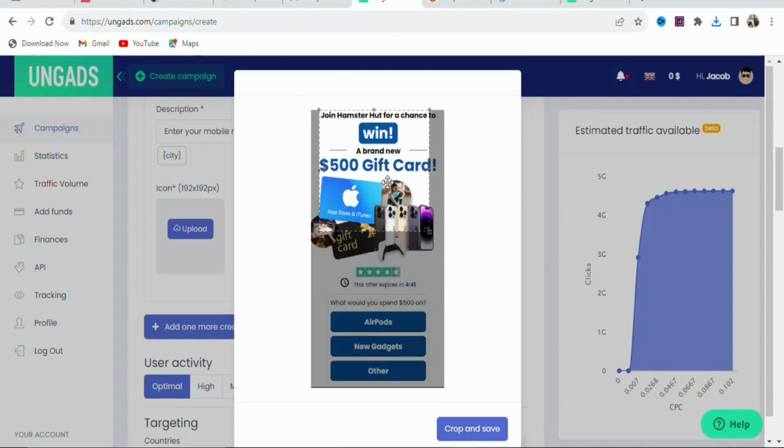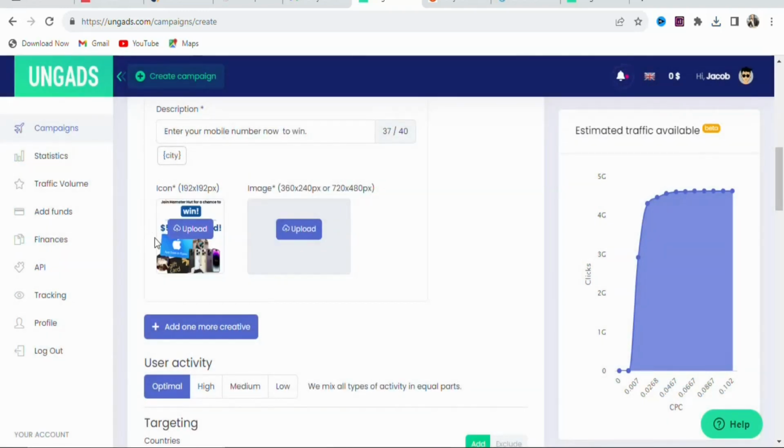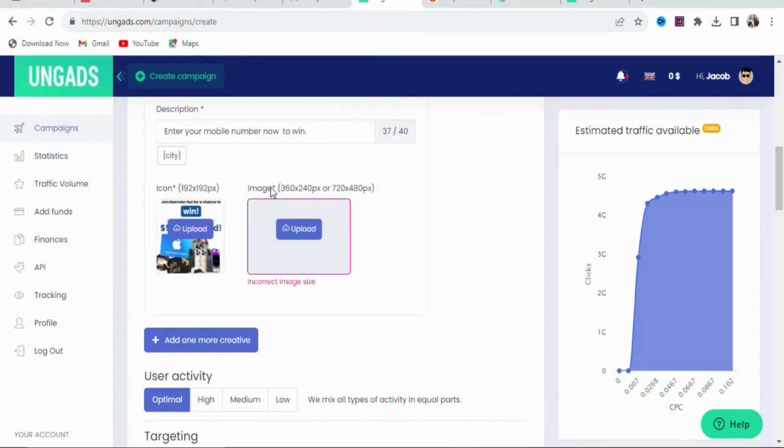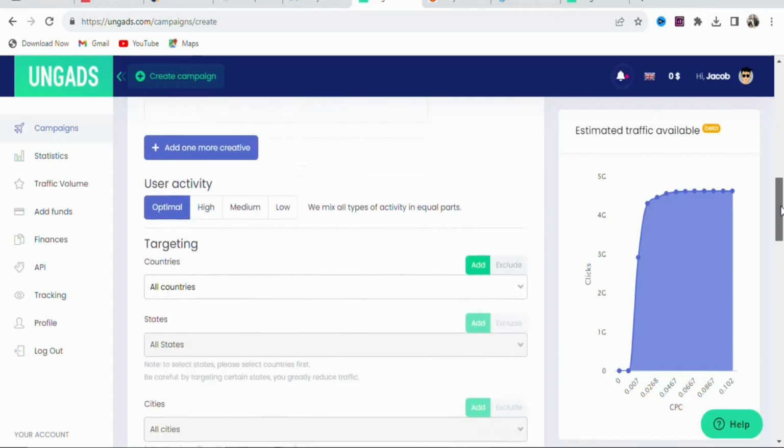So you are going to crop your image. Just crop it the way you want. Let's crop it this way. As you can see, that has been done. Once you crop it, you are going to click right here, crop and save. As you can see, that has been done. If you want, you can upload the same image right here. So just click on upload. Once you click on upload, you are going to select your image, click on open. As you can see, they want us to design an image with this size. So if you want, you can go on Canva and then design an image of that size. Once that is done, you are going to scroll down.